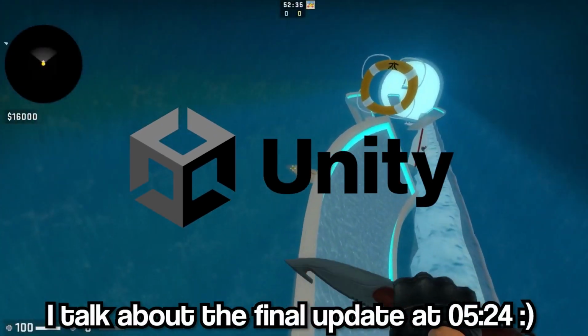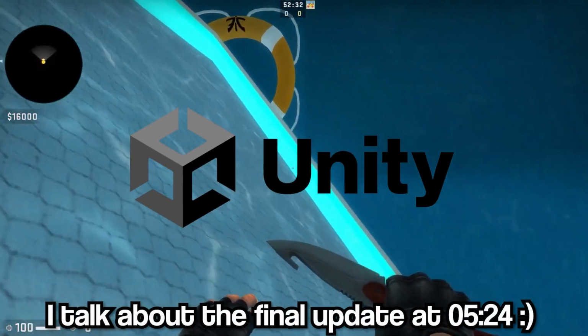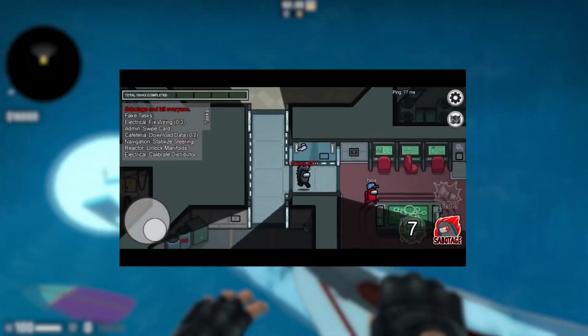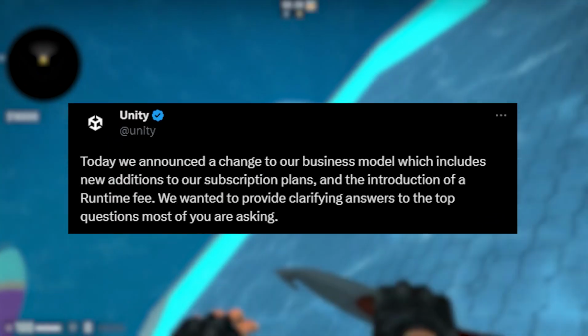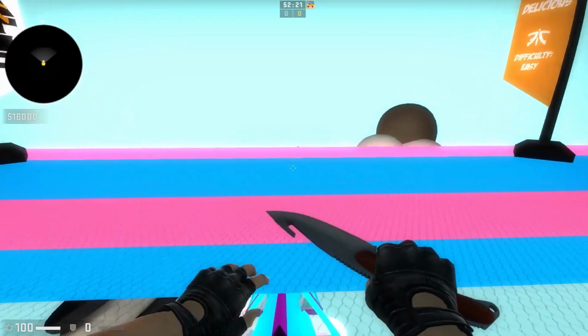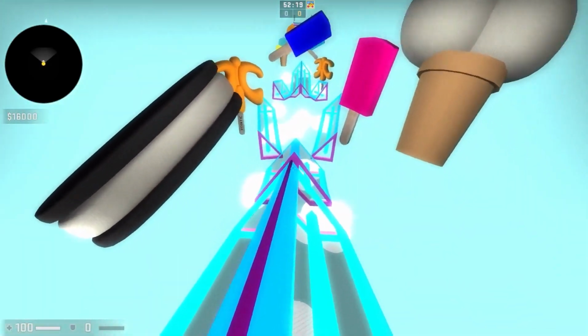Unity is a widely used game development engine and content creation tool that's used to develop many popular games, such as Hollow Knight, Cuphead, and Among Us. And recently the company has made a very controversial statement that ruined their image about how they're going to manage the revenue of games that use the engine. And recently they have come forth with what could be a solution to the problem.